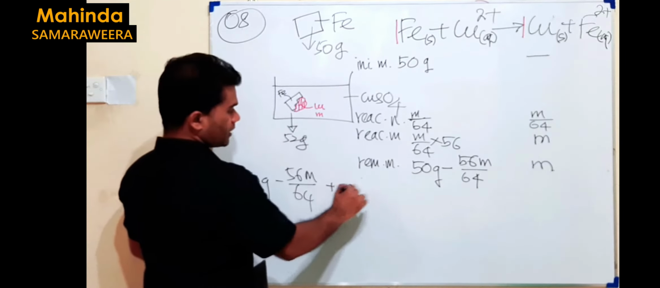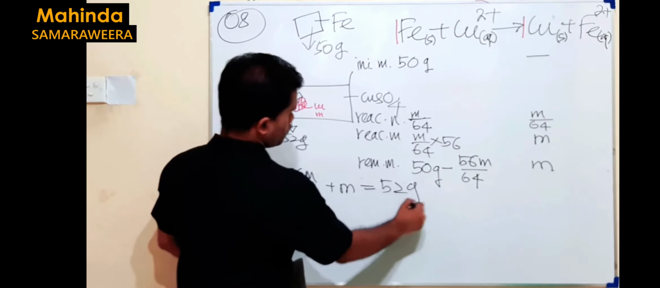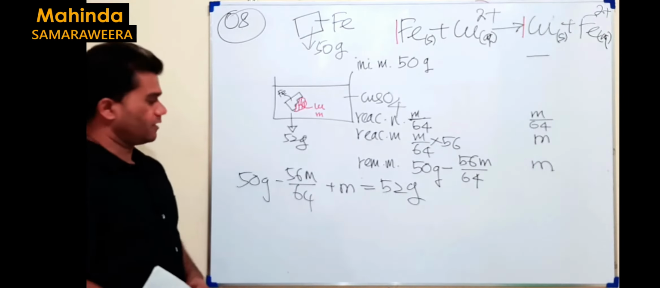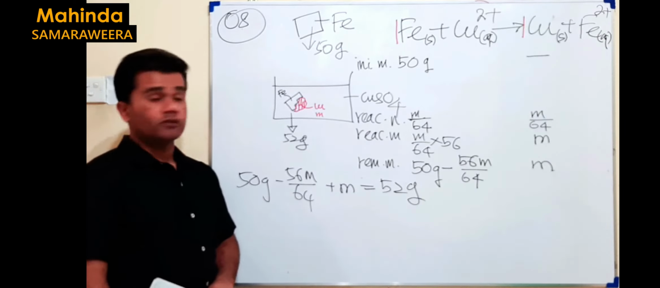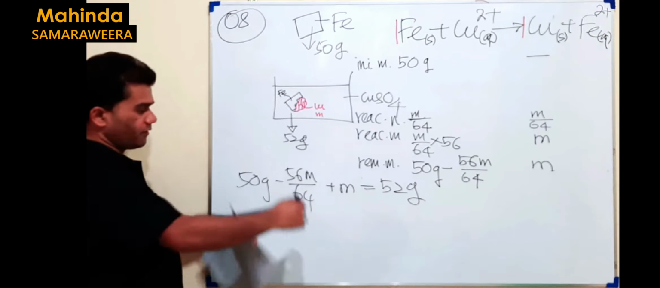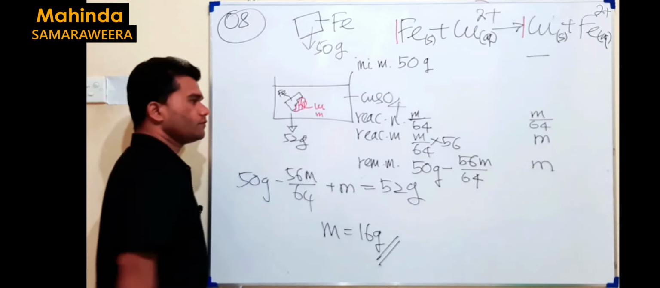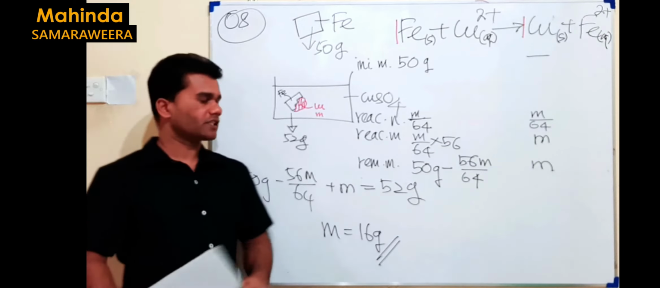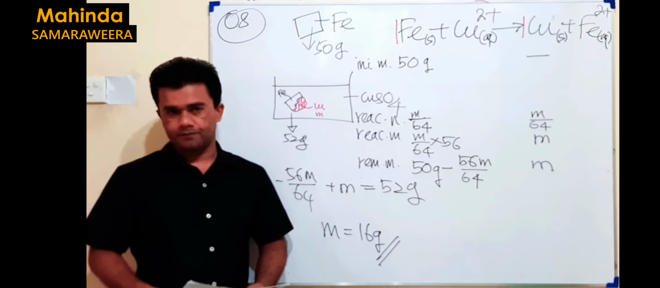So what is it? I got it like simple M. So that should be 52 gram. That's given, finally 52. Now we can simplify this and finally get simple M. When you simplify this, you will end up with 16 gram. So what is the answer for this? It's 16 gram. Second answer.